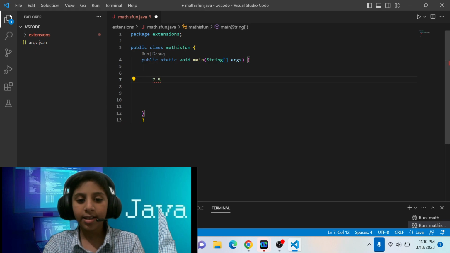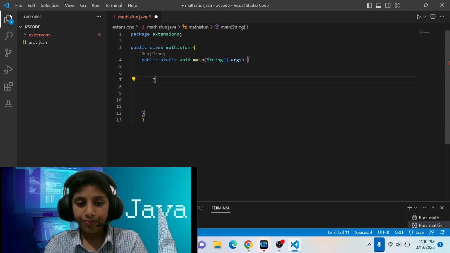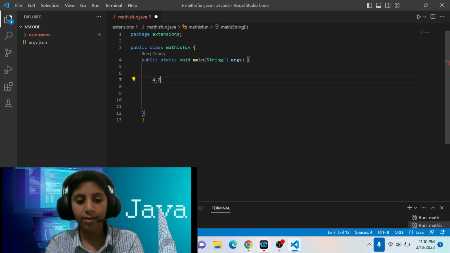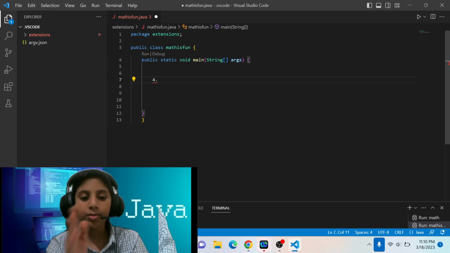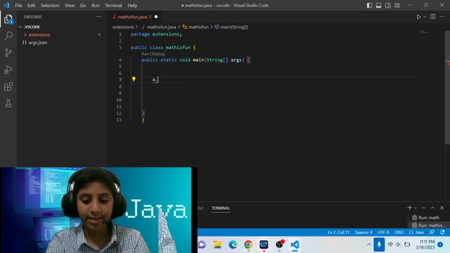It's not less than 5, it's just 5 itself. When we use rounding in math, if the decimal part is less than 5, for example 4.4, this decimal value after the point is less than 5. So whenever it's less than 5, or we can also say 3 or 2, it's closest to 0, so it's going to be 4.0, it's going to stay the same.